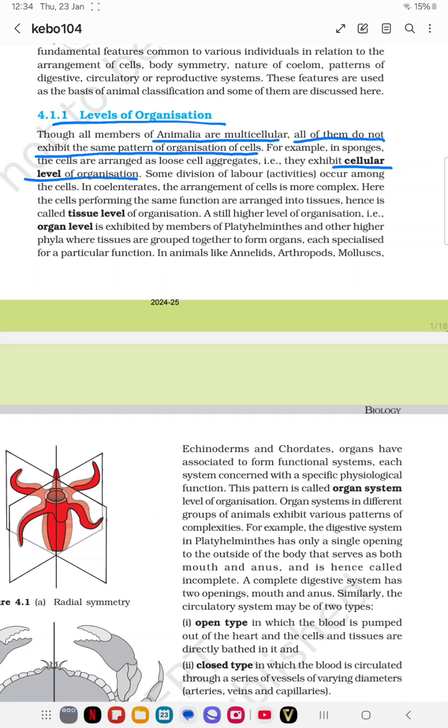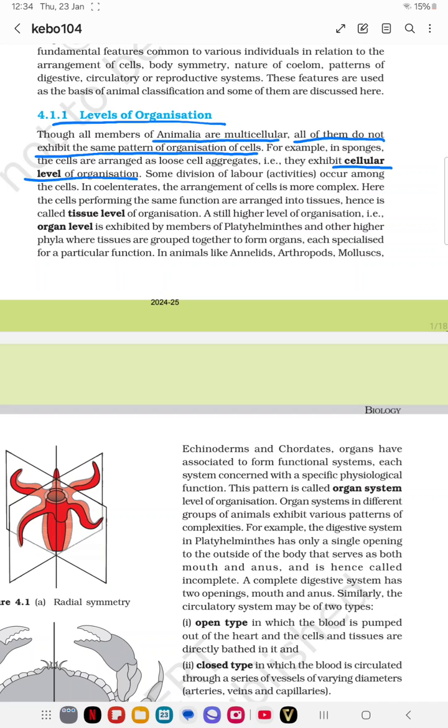Whereas in the coelenterates, the arrangement of cells is more complex. As we go from lower level to higher level through the several phyla in the upcoming videos, the arrangement of the cells becomes much more different and more complex.